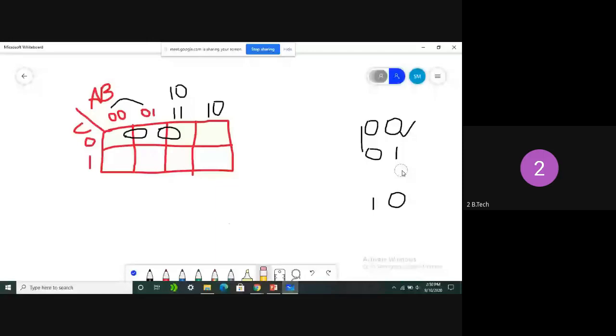So how many changes occurred while comparing the first LSB position? One change occurred. Now we come to the second position. Here it is 1, here 0, here it is 1. So here a second change occurred, but it is not accepted in adjacent property. Two changes occurred, so it is not acceptable.